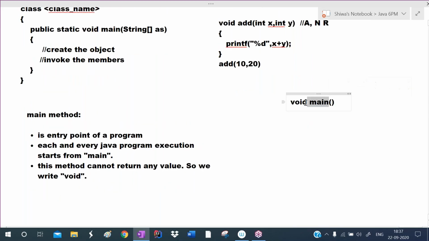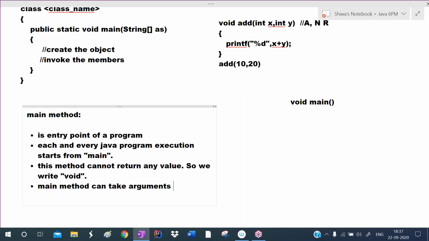So the main method cannot return any value, so we are writing void. The main method can take arguments. It takes a string array as the argument.